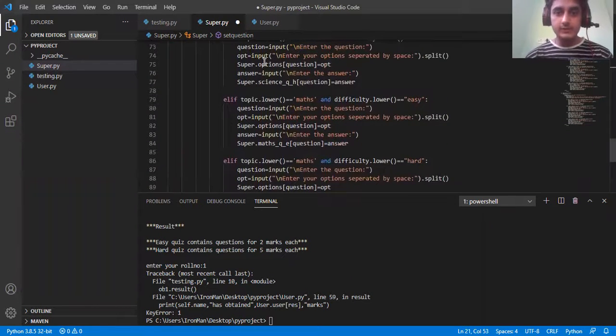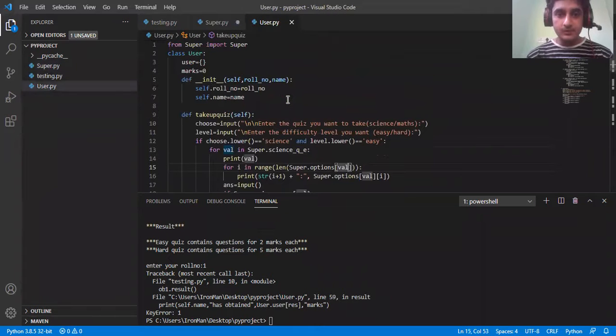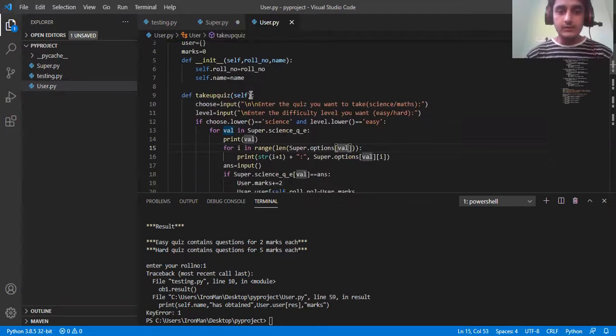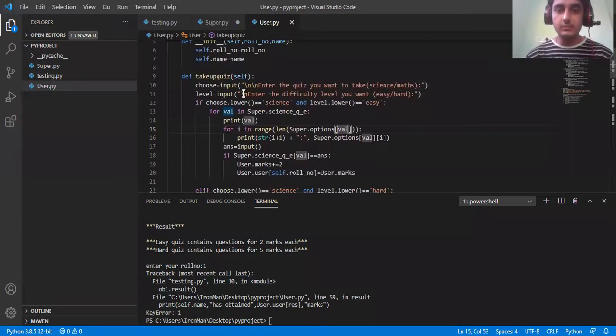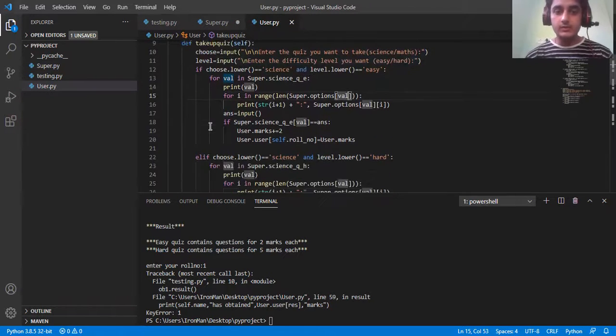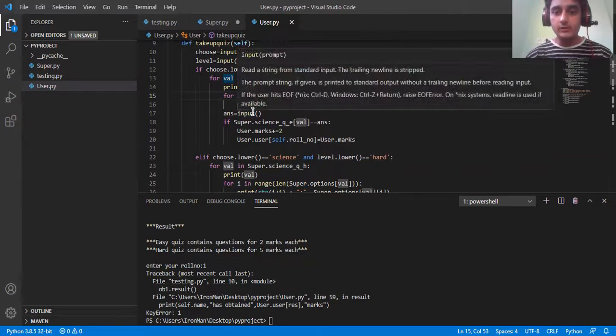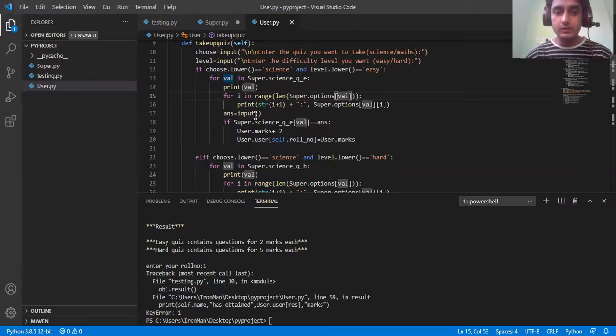After that, we'll go to the user, and here, as you can see, the user will enter the roll number and name, and after that he or she can take up the quiz. You have to enter the quiz you want to take and the difficulty level you want, and whatever they choose, it will traverse through the dictionary and retrieve a question, and again traverse to the options and retrieve the options over here, and they have to input the option.